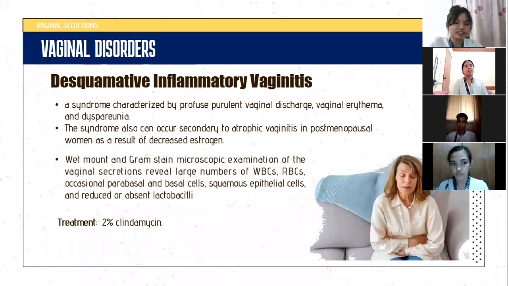Desquamative inflammatory vaginitis. It is a syndrome characterized by profuse purulent vaginal discharge, vaginal erythema, and dyspareunia. This syndrome also occurs secondary to atrophic vaginitis in postmenopausal women as a result of decreased estrogen. During microscopic examination, it reveals large number of WBCs or BCs and other organisms. Treatment niya is 2% clindamycin.